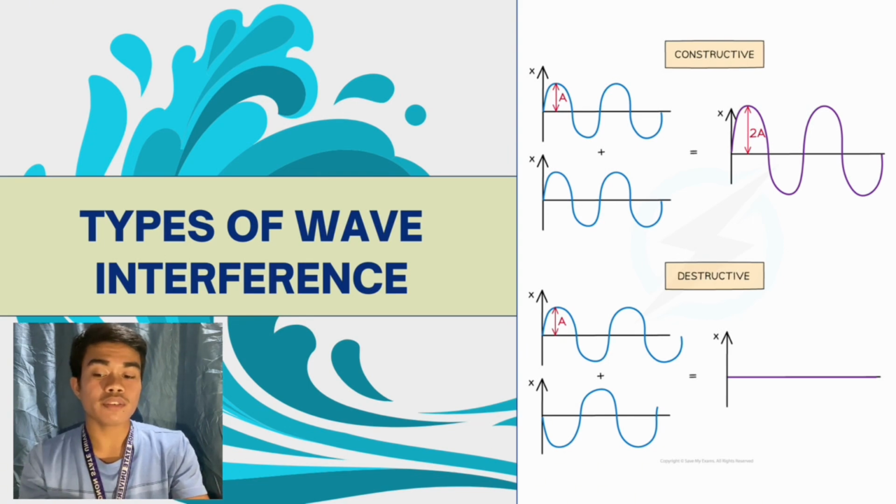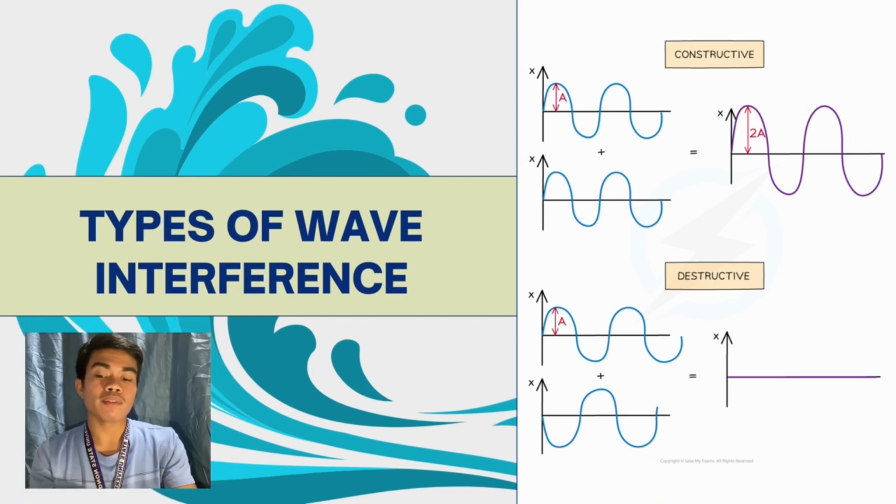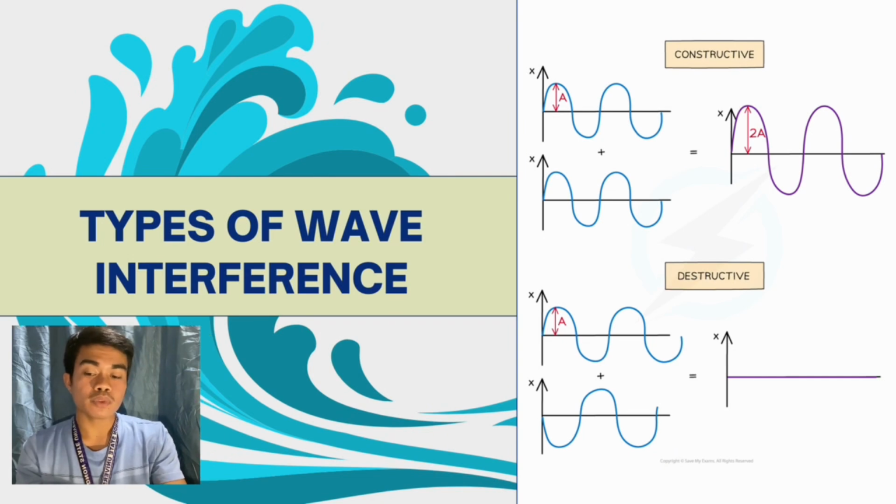And for destructive interference, the shift means one wave's crest is always at the other's trough. Let's just remember that when we have two waves and one is shifted by 180 degrees, or a half wavelength, it is destructive. So when they overlap, they cancel each other out. Crest to trough, flat line. Trough to crest, flat line as well. So the result is no wave at all, and the amplitude is equal to 0. So that's what we call destructive interference. The wave gets weaker or it disappears.